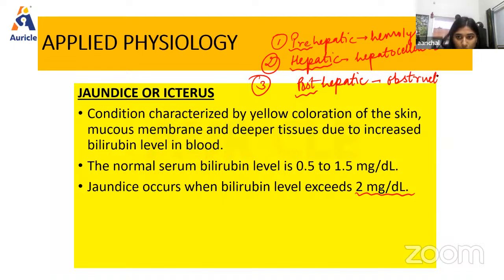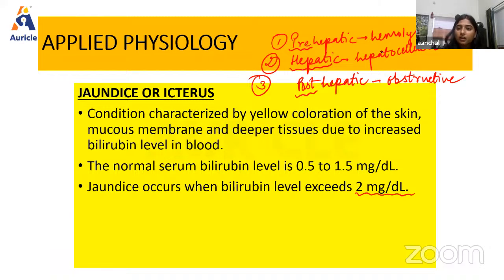So these are all the names which are given to these types of jaundice on the basis of cause, right? Hemolytic means breakdown of RBCs, right? Whenever there is excessive breakdown of RBCs, there will be formation of more and more bilirubin, so it will cause an increase in the concentration of bilirubin.